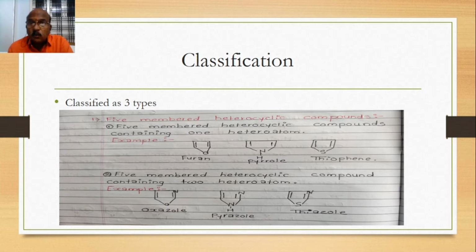Pyrazole means both elements are nitrogen, but at different positions. Third one is thiazole. Thia means sulfur and azole means nitrogen. In this 5-membered heterocyclic compound, one element is sulfur and the second is nitrogen. These are some examples of the first class, the 5-membered heterocyclic compounds.